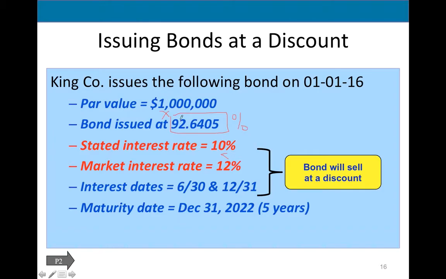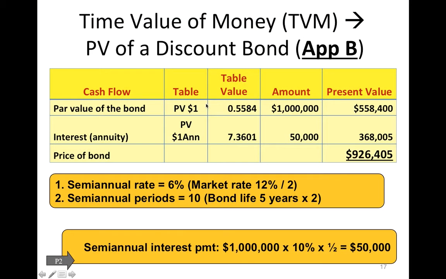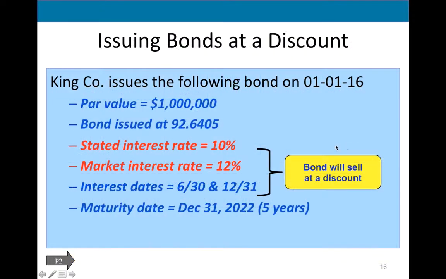Again, what are my cash proceeds? Million multiplied by this percentage. So I will get $926,405 instead of $1 million. But I owe $1 million. Now, this slide actually shows to you, this is the time value of money, it's Appendix B. It shows to you how this percentage is calculated. I will go back to it later.